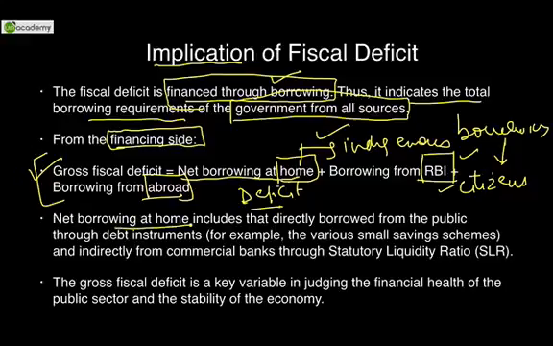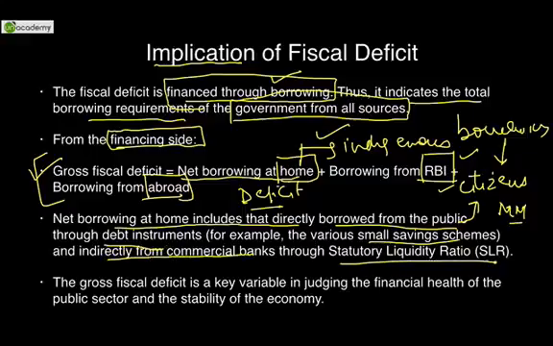Now net borrowing at home includes that directly borrowed from the public, as I told you, citizens of India, through debt instruments, for example, various small saving schemes, treasury bills, cash management bills, all the money market instruments that you know. And indirectly from the commercial banks through SLR. As we had discussed in monetary policy, SLR is for purchase of government securities. So when the government issues securities, it asks commercial banks to purchase. So they raise money indirectly through SLR.